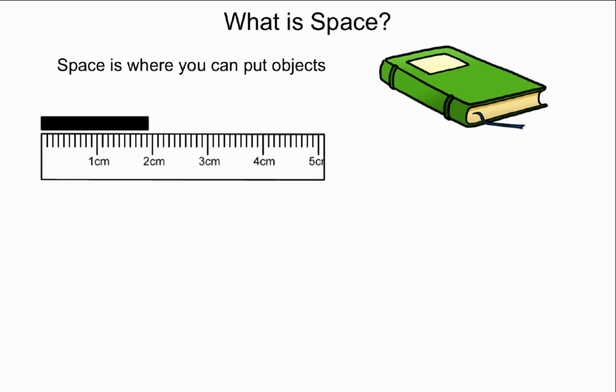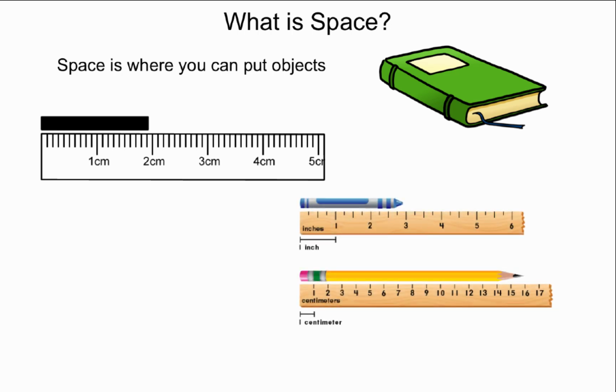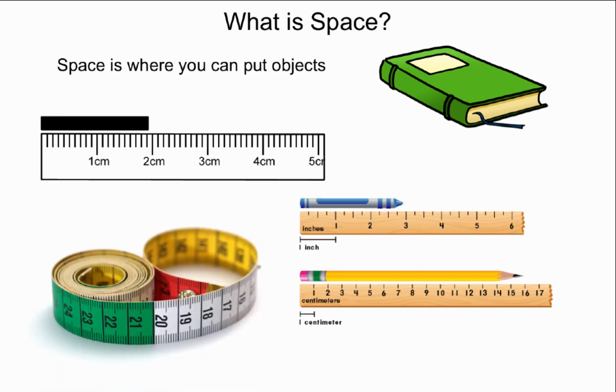And length can be measured with a ruler or a meter rod. In this way, we can know whether a pencil is short or whether it is long. And of course, if it's longer than 1 meter, then we can use a measuring tape. If it's longer than this measuring tape can measure, then we shall have to use other means.